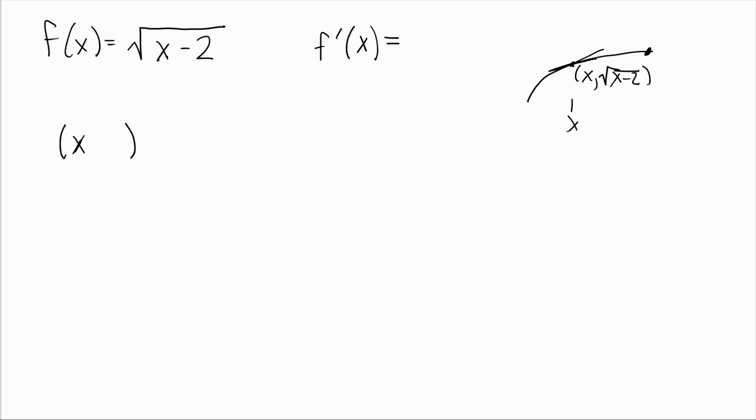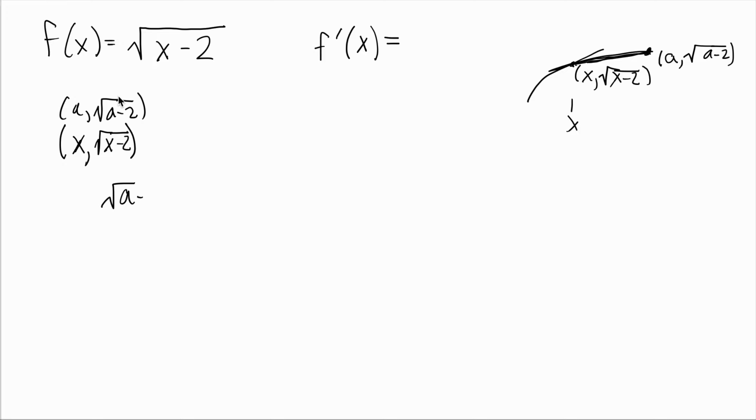Really what we're going to be computing in this fraction is the slope of the line between 2 points. Of course, as these points get closer and closer together, the slope will limit toward the slope of the tangent line. So we pick a point nearby. Instead of it being at x, we let the x value be a. Then plug a into the formula, square root of a minus 2. So we're going to get 2 points, x comma square root of x minus 2, and a comma square root of a minus 2. We find the rise over the run.